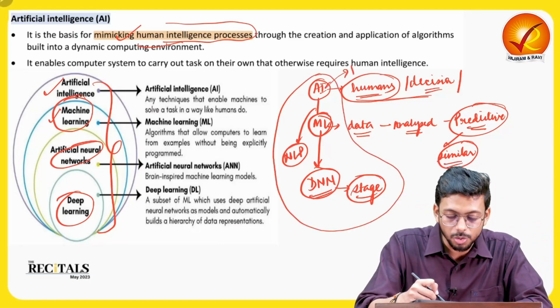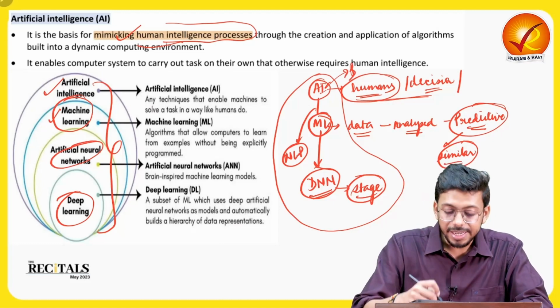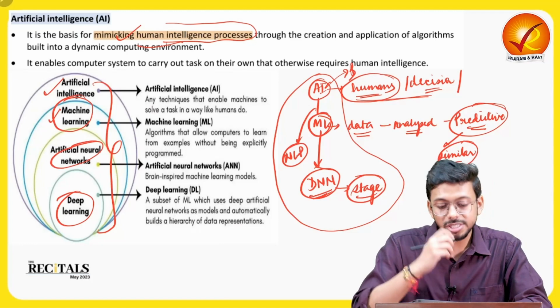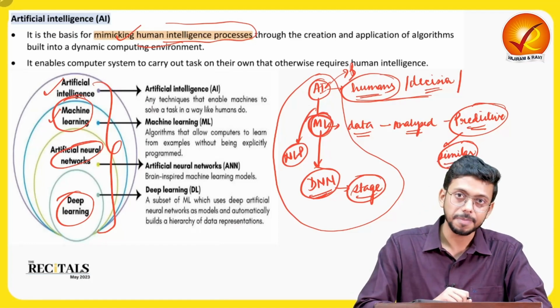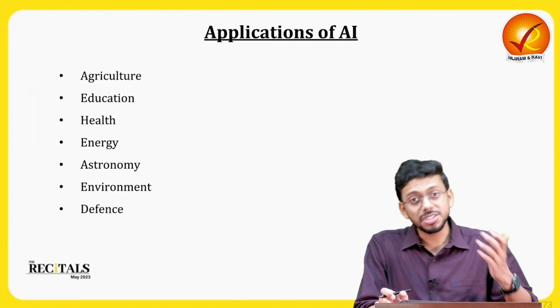These things are different from each other. Artificial intelligence is the broadest term, right? Machine learning is the way we go for artificial intelligence, and deep neural network is the exact technology that we are using for machine learning, right? This is something which is clear to us. Now let's go to what can be asked in your mains examination.